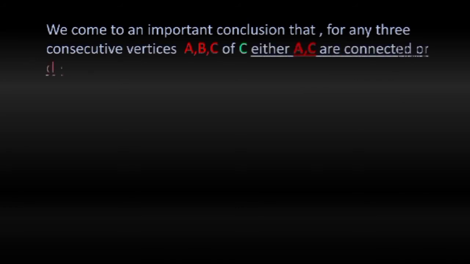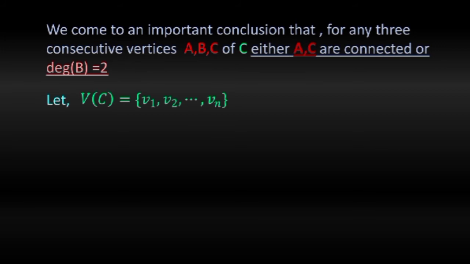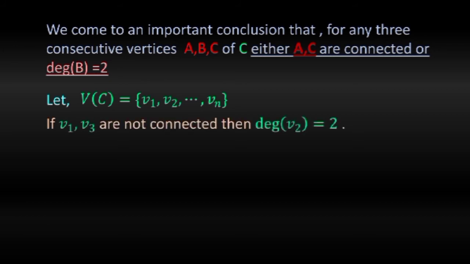From here, we come to an important conclusion that for any three consecutive vertices A, B, C of the cycle C, either AC are connected or the degree of B is equal to 2. Let Vc equal V1, V2, V3, up to Vn, where Vc is the set of vertices of the cycle C. Now, if V1 and V3 are not connected, then the degree of V2 equals 2.